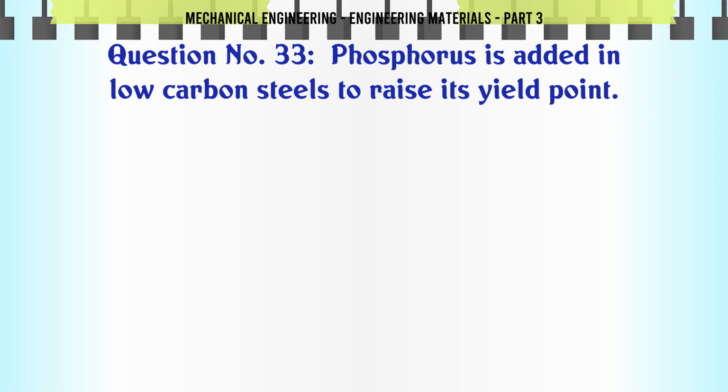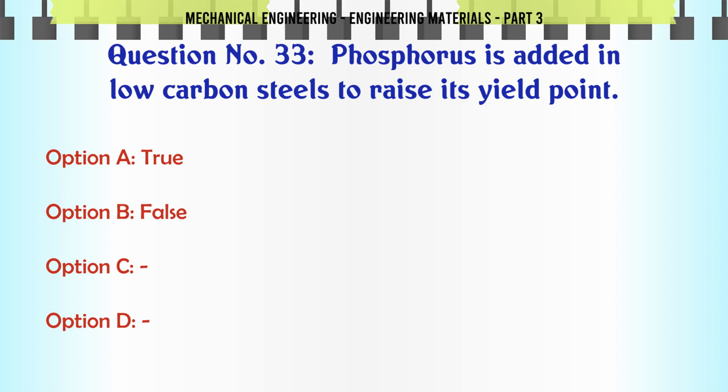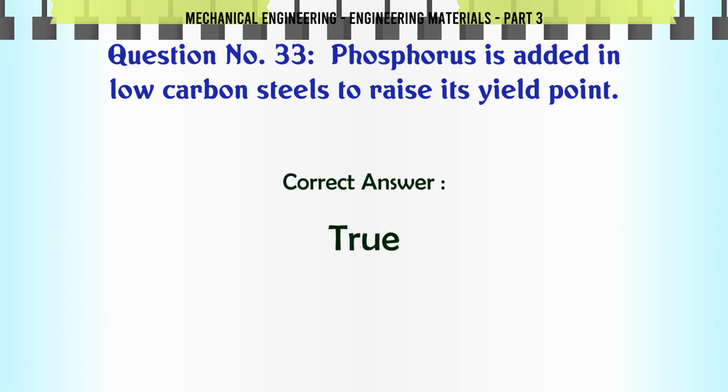Phosphorus is added in low-carbon steels to raise its yield point. A. True. B. False. The correct answer is true.